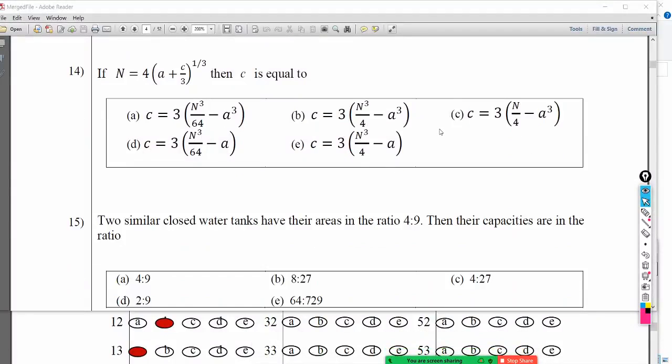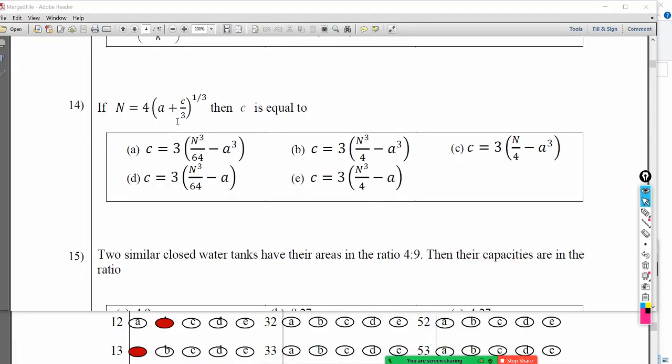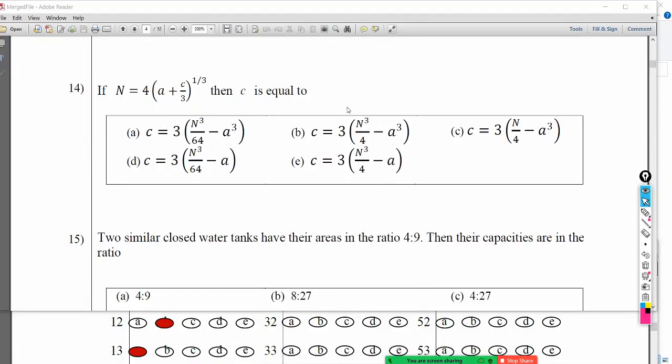Right, so the 14th one. They ask you to find c. They always give these kinds of questions. Whenever you are given this kind of question, you want to get rid of these powers. For a formula, you can do so many things: you can add the same amount, subtract the same amount, multiply by the same amount, divide by the same amount, square it, raise it to any power, or take the log.